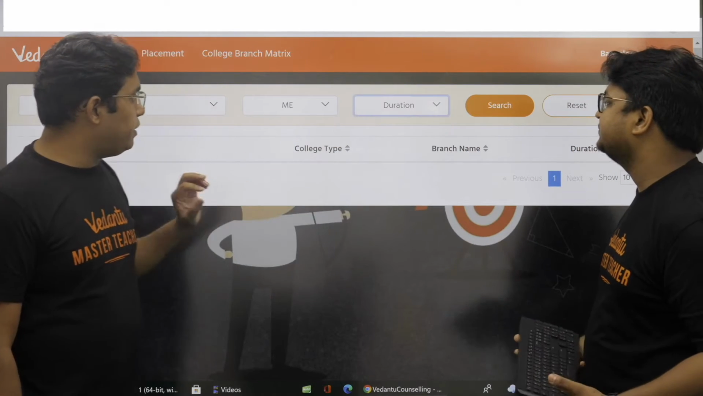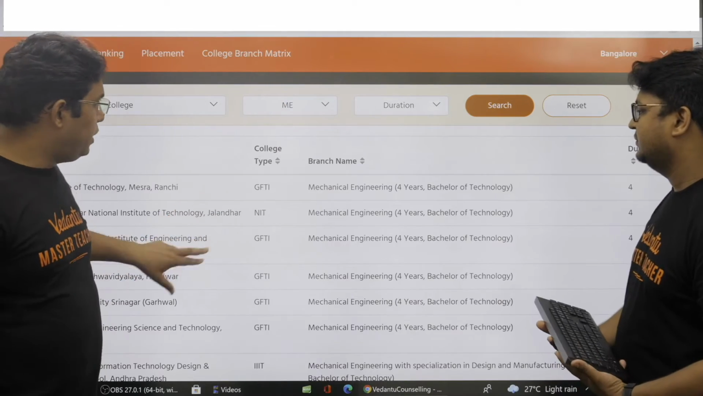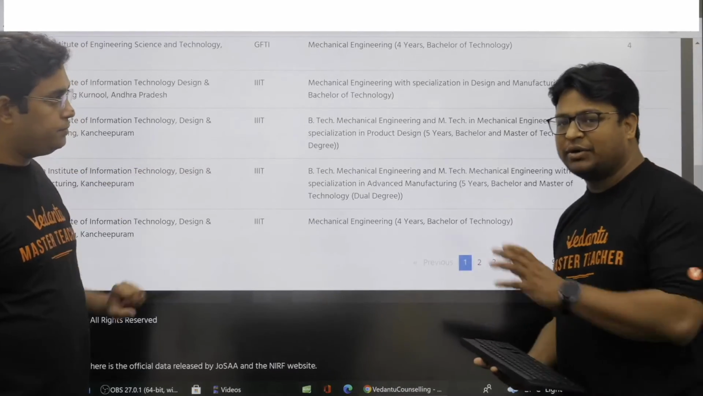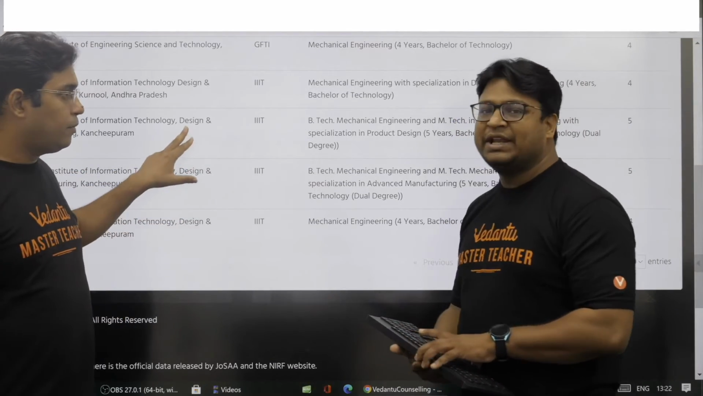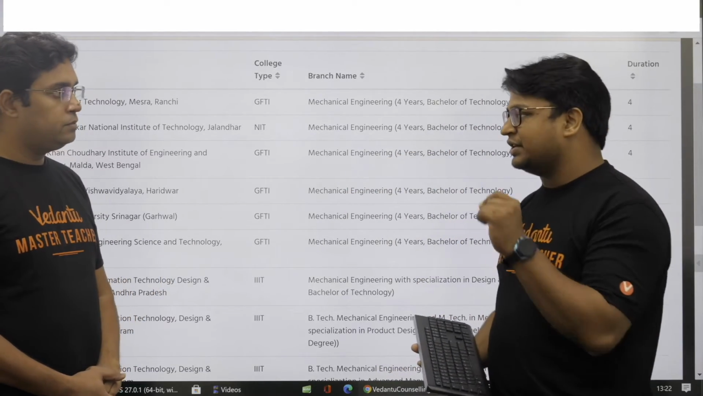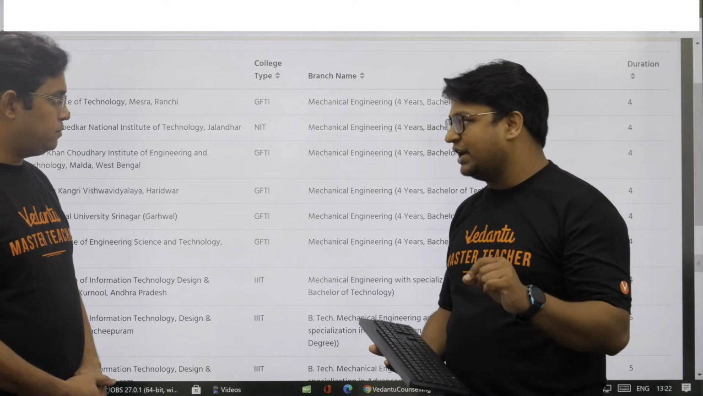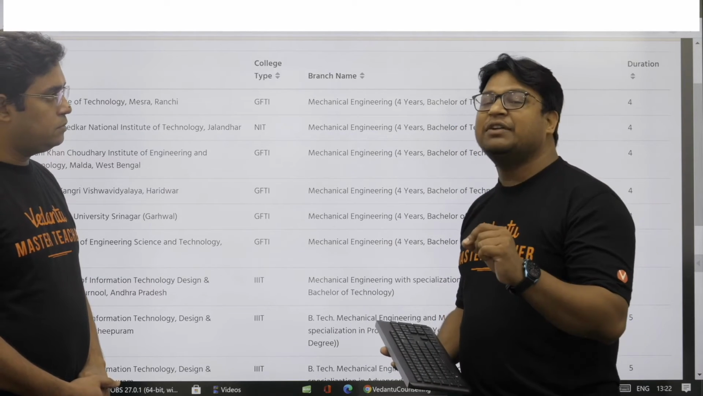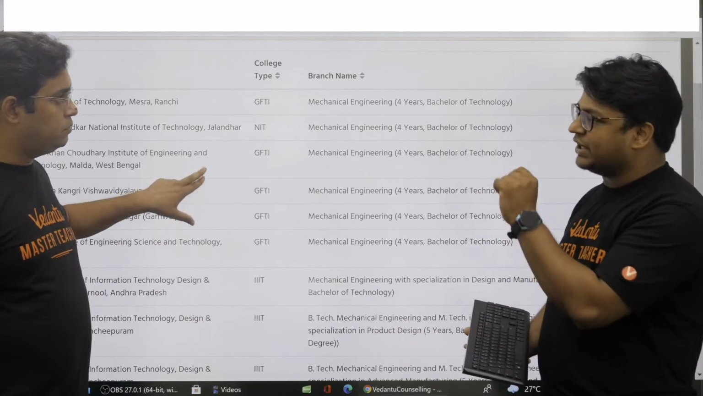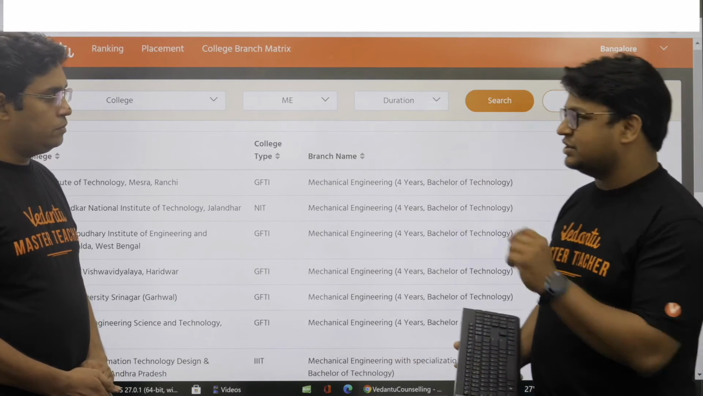So whatever mechanical engineering branches are there, if you search it, you will get them in all possible colleges, GFTI, NIT, and all. So right now what we are looking at is mechanical engineering in all colleges, irrespective of whether the college is an IIT or an NIT or an IIIT or a GFTI, and irrespective of whether the course is a 4-year course or a 5-year course. We are seeing all the mechanical courses offered by all the colleges.